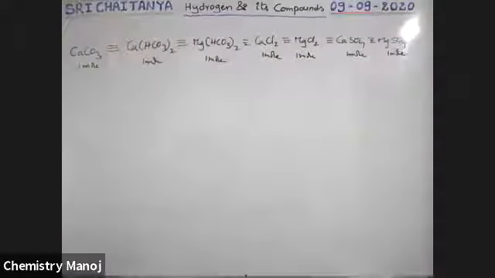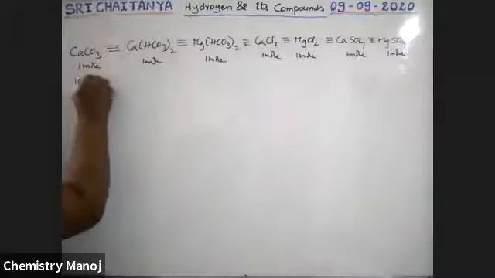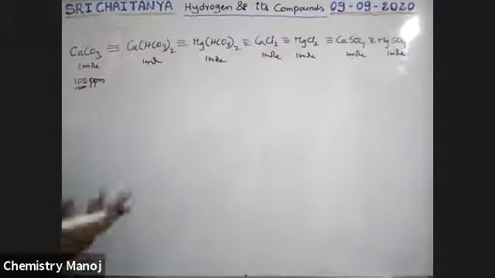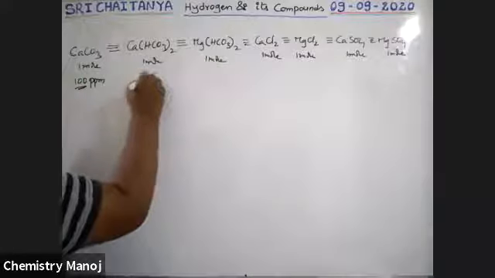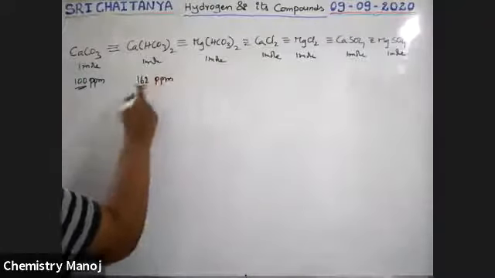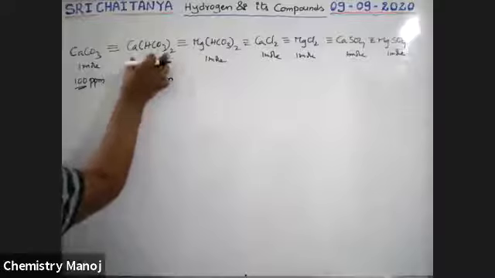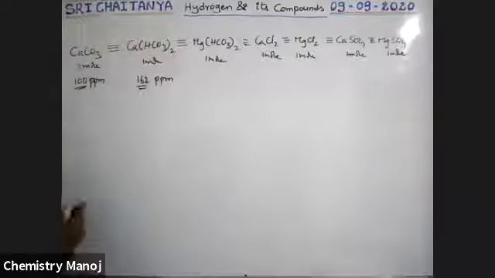Now 1 mole means molecular weight. CaCO3 molecular weight is 100, I'm explaining in terms of ppm. Now 162 is the molecular weight of calcium bicarbonate. That means 162 ppm of calcium bicarbonate is equal to 100 ppm of CaCO3.